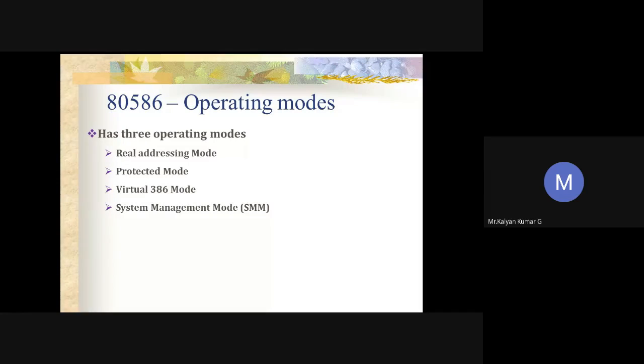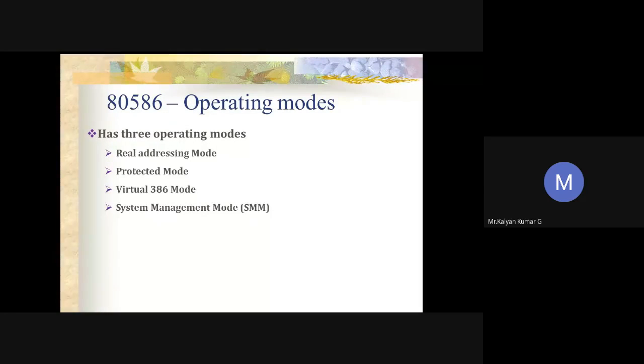So moving to real mode. Whenever I say real mode, it refers back to 8086. It provides a programming environment for the 8086 processor. It also has the ability to switch to protected mode or to SMM mode. So from real mode we have the option or ability to switch to protected mode or system management mode.